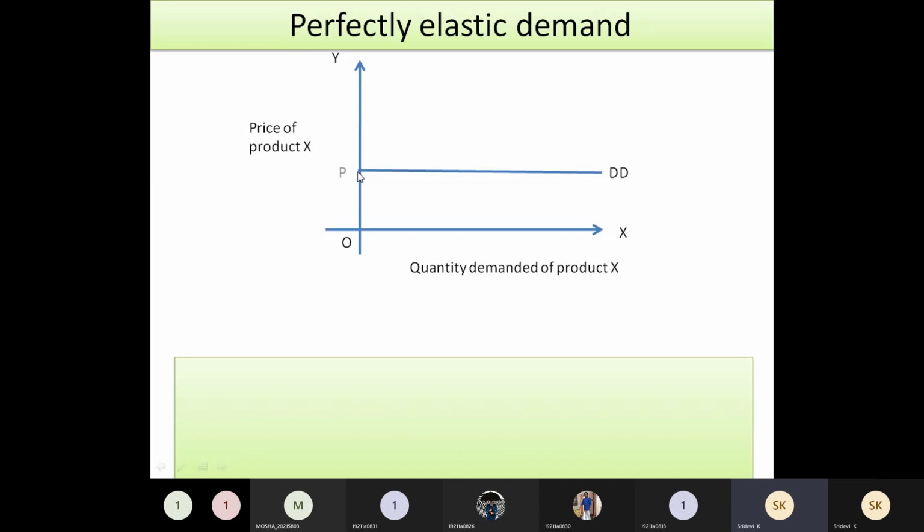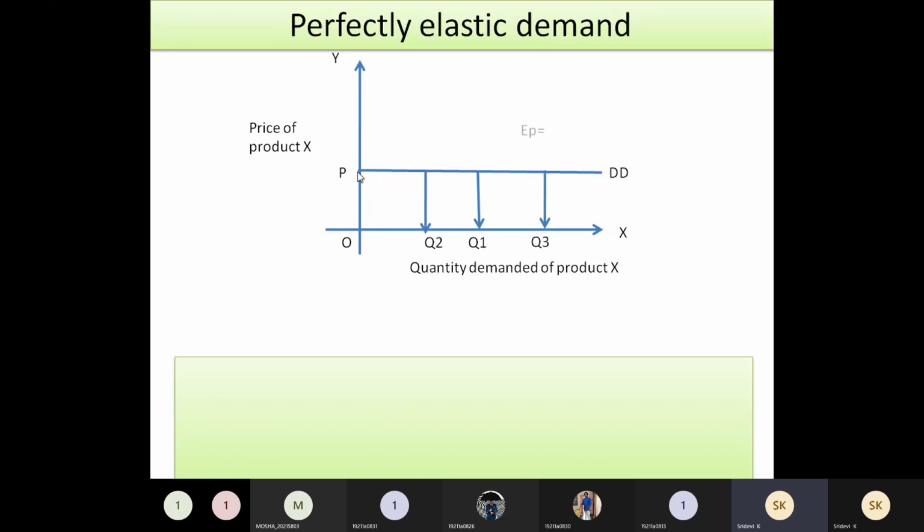Let us represent the price as P. You can give numerical values also; here I am taking P. Even though the price is P, the quantity demanded will be Q1. It may decrease to Q2, or it may increase to Q3.